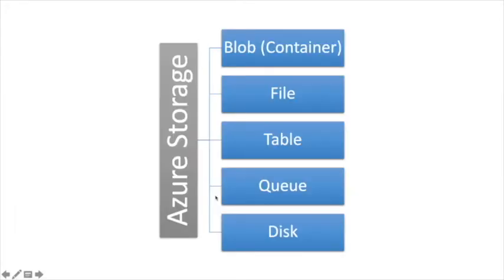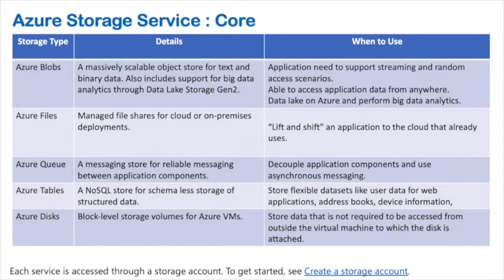So mostly there are 5 kinds of storage provided by Azure: blob, which is also called the container, file system, table, queue, and disk. Let us see what the differences are in these storage types and when we should use which. First, Azure Blobs. Azure Blobs is the object storage where you can put any text, binary file, audio file, any big data analysis purpose.